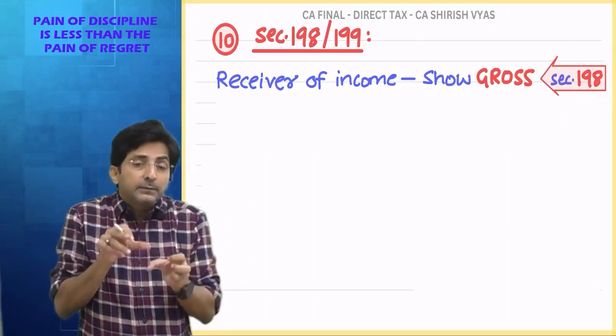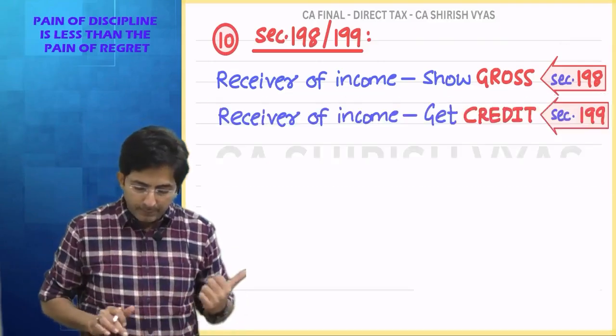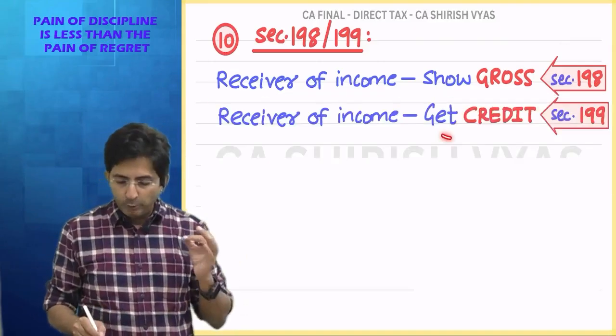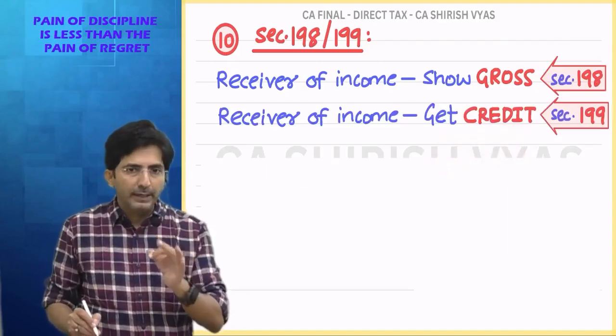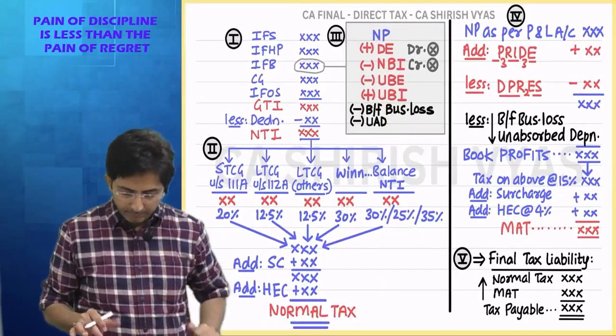And the TDS which is deducted, I will get the credit of that. That is written in 199. That you will get the credit. But you know when you get the credit? At this stage you get the credit.